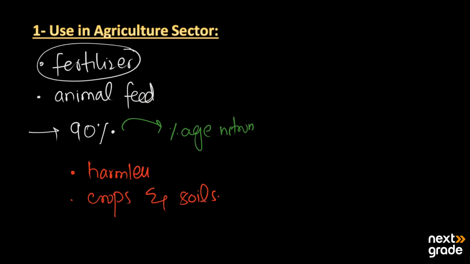So this is the main importance of urea as a fertilizer. It is also non-toxic and can be stored safely. So this is the main importance of urea in the agriculture sector.